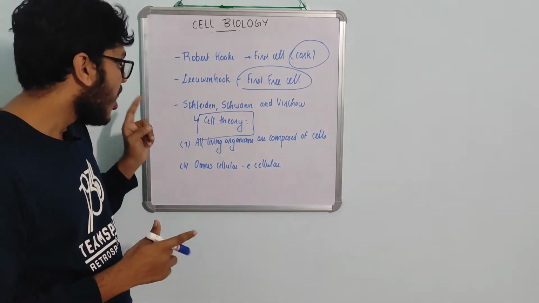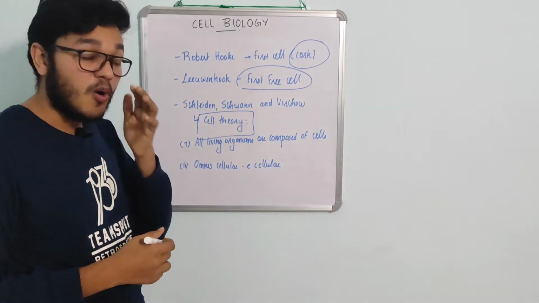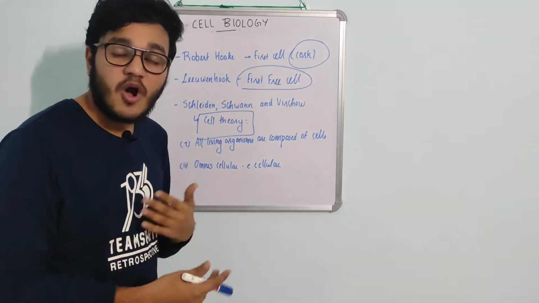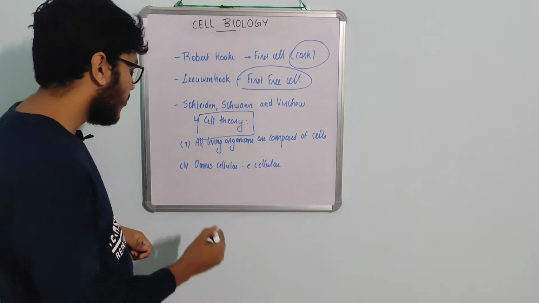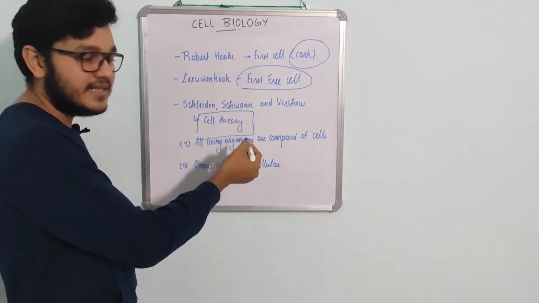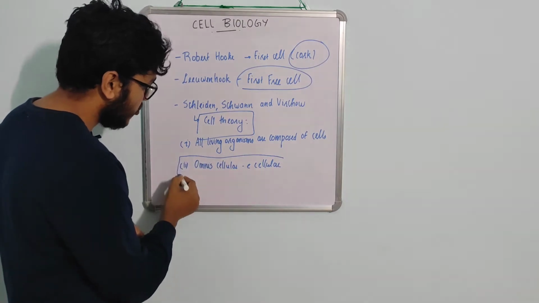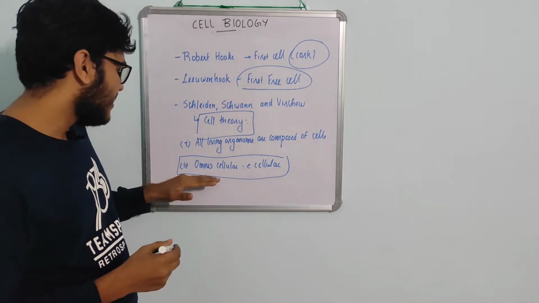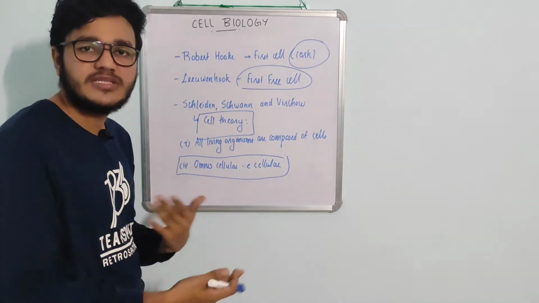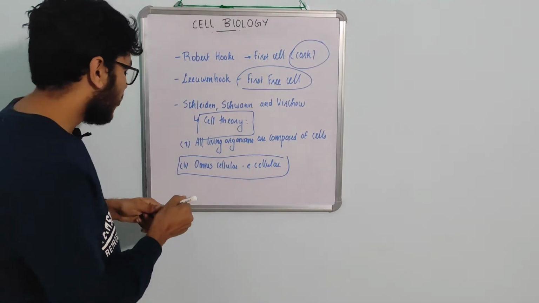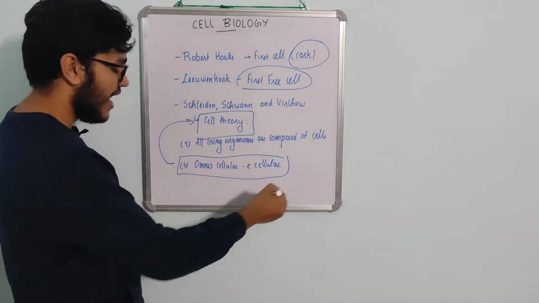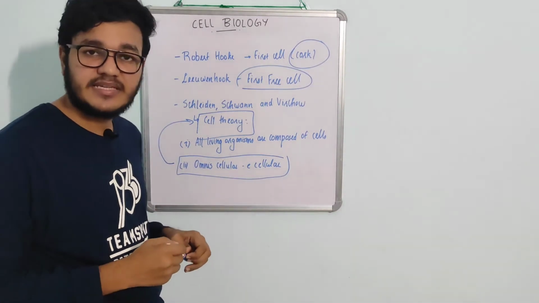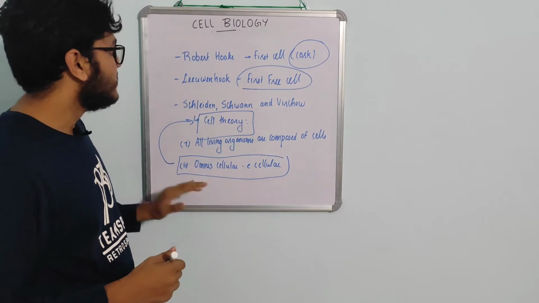The first one is that all living organisms are composed of cells and their components. The second one is omnis cellula e cellula, that is, all cells originate from pre-existing cells. That's an important point, and I wrote this term because in the cell theory this was the term used. Sometimes you may get a question stating that a point is related to which theory, so we have to connect it to the cell theory. That's why I have written omnis cellula e cellula. That means all cells originate from pre-existing cells. So that's what we have to discuss in the introductory part.